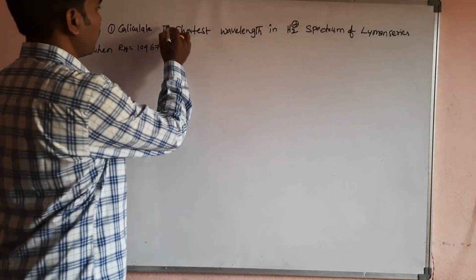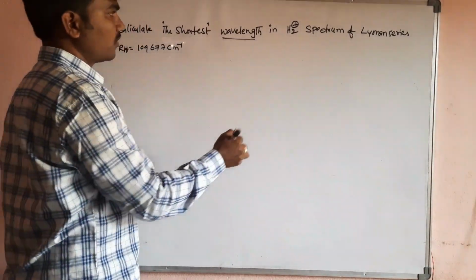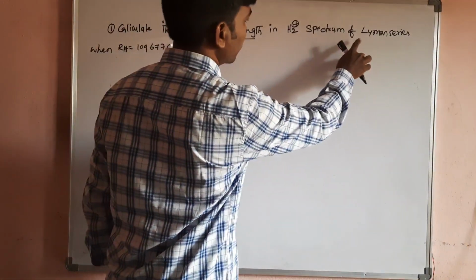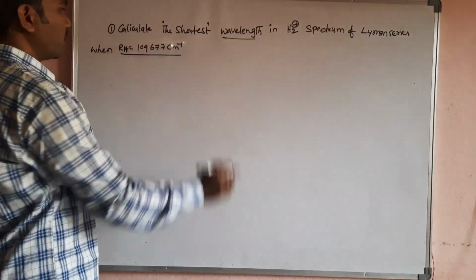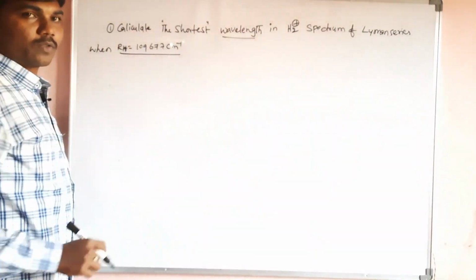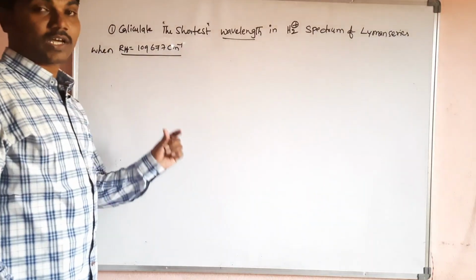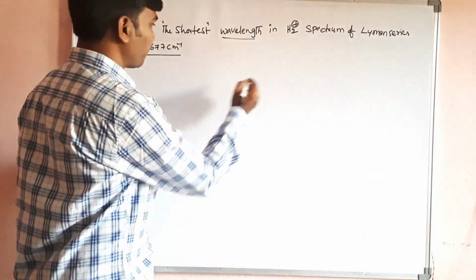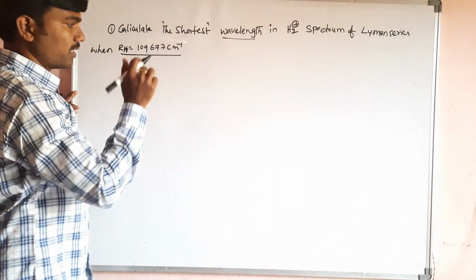Calculate the shortest wavelength in the H2 plus spectrum of the Lyman series when RH is equal to 109,677 centimeter to the power of minus 1. So they are asking for the shortest wavelength. You see how, when the shortest wavelength is given, we should understand that concept.